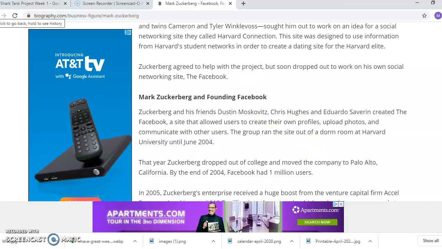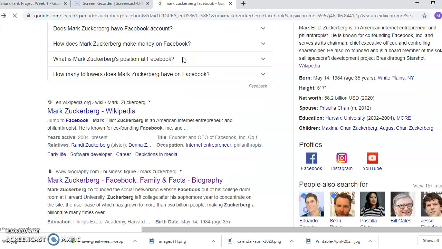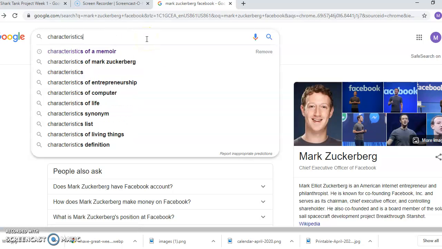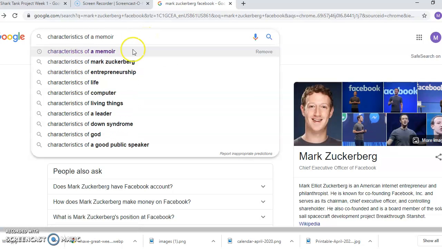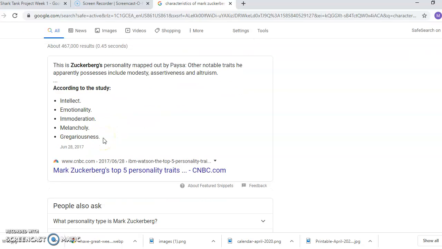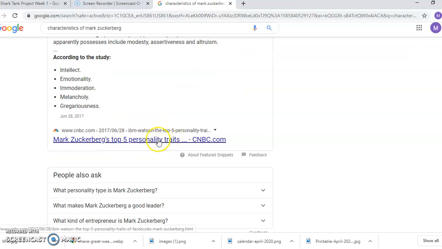If you're finding that one website isn't enough, you can be a little bit more specific in your search. So I might type in a more specific research point that I'm looking at. So we see that the very first website that comes up when I Google characteristics of Mark Zuckerberg is a study that was done by CNBC.